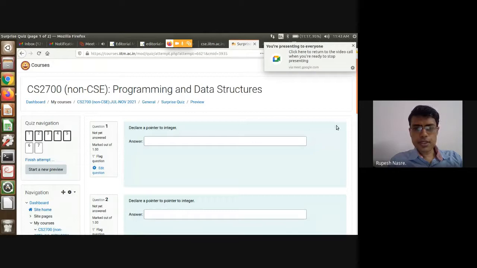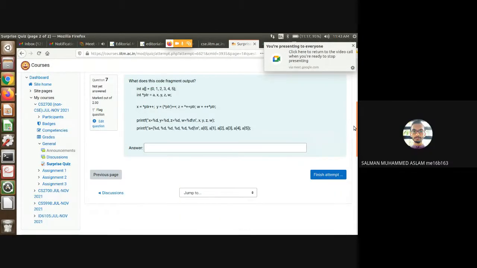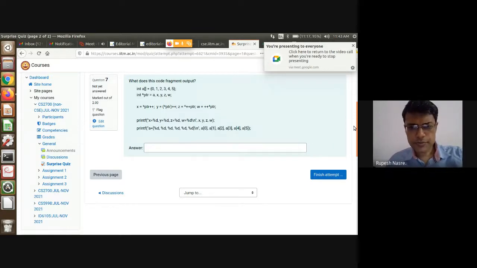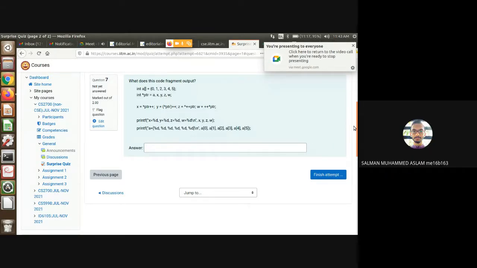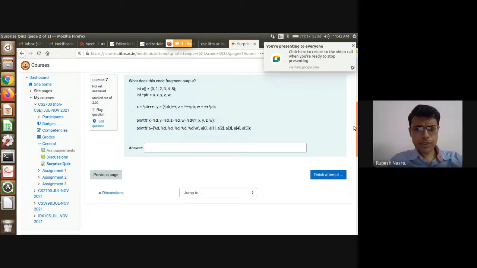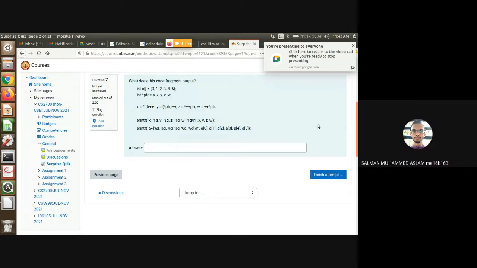Okay, just check. So what is the mistake there? In star ptr is equal to axy. No, that seems to be okay.